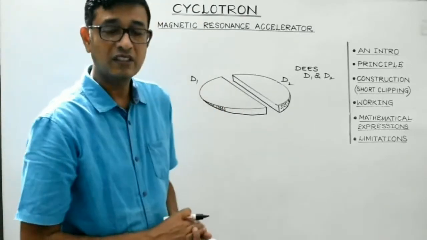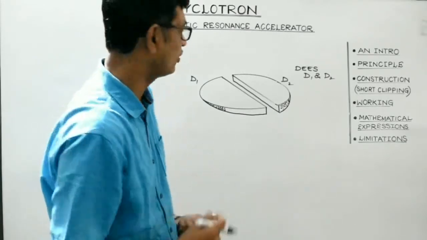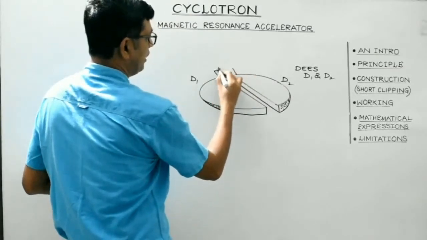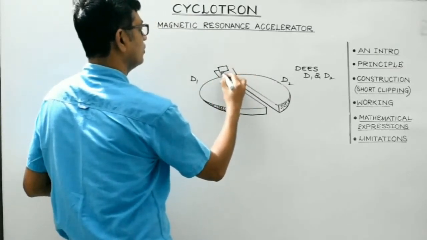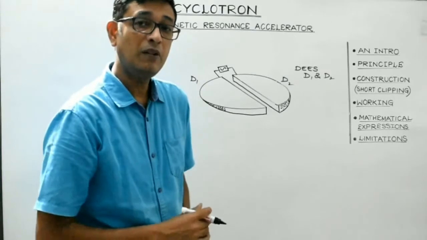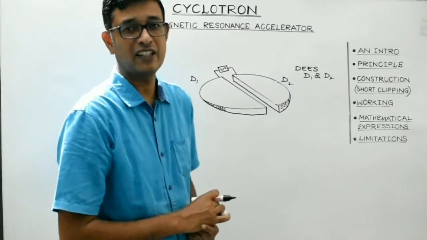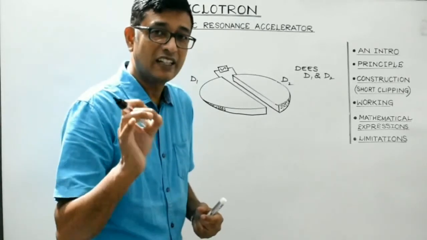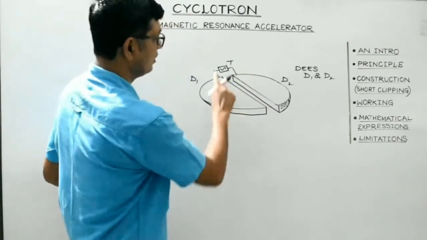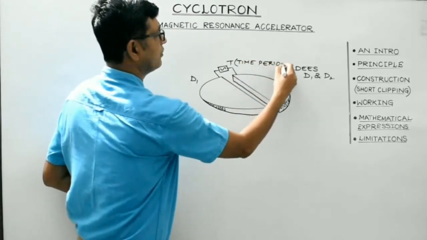And these two Ds, students, are connected to a source of high tension oscillator or high frequency oscillator. So, these are the two Ds connected to HTO or HFO. This is a source. It will provide an alternating electric field, a strong alternating electric field, and the time period of the oscillating electric field will be considered to be capital T. Right? This is the time period of the oscillating electric field.